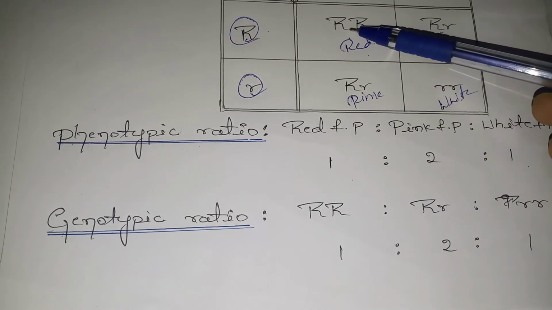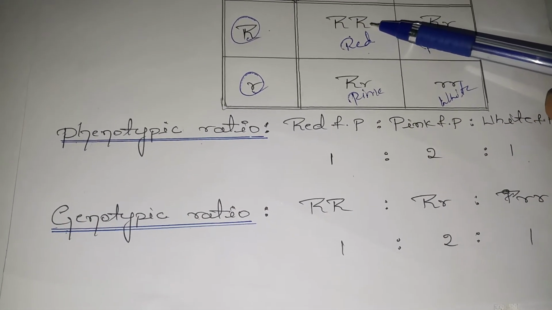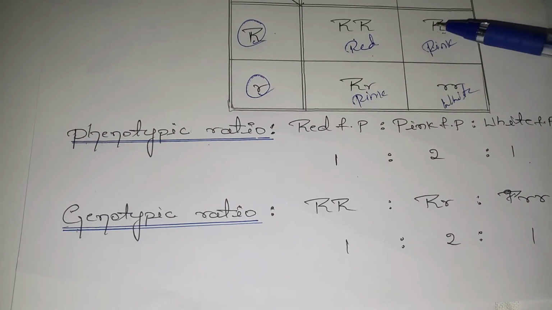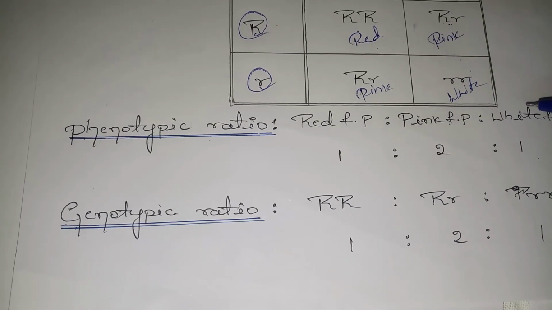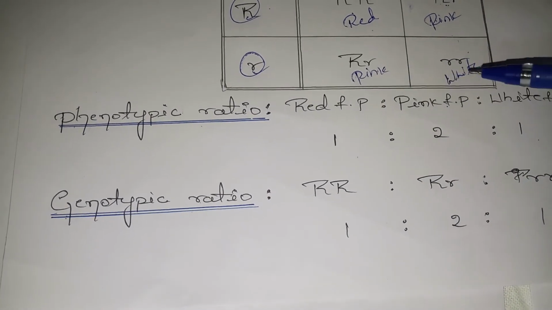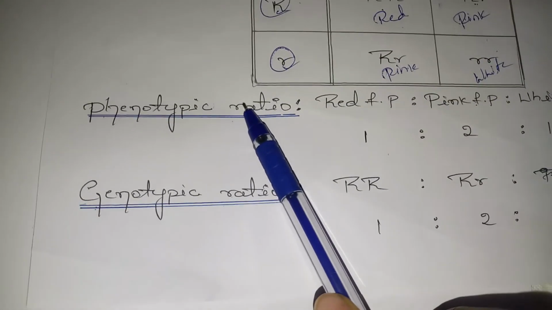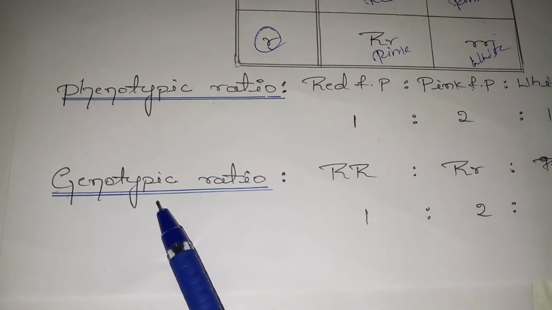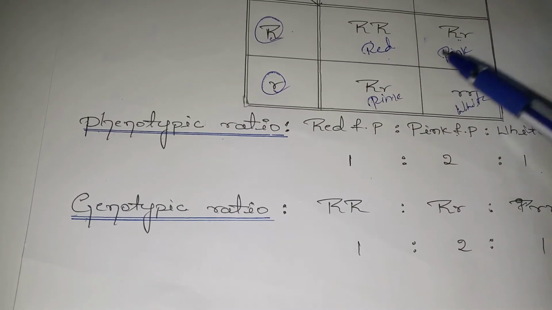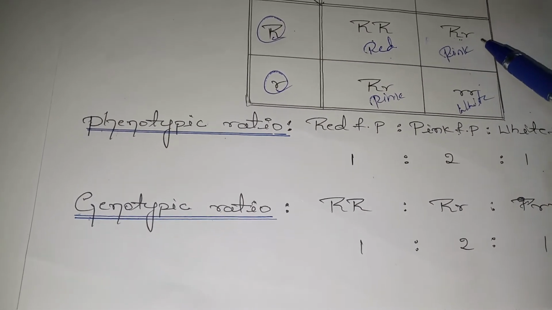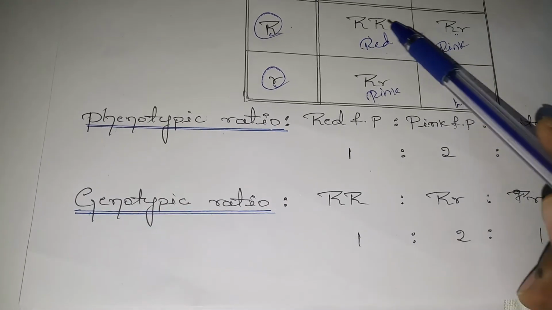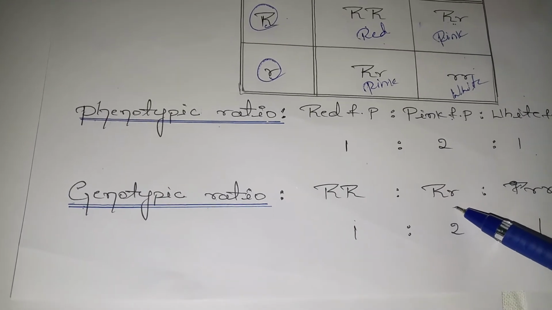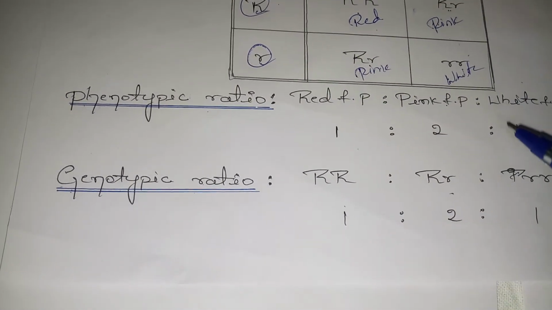As we are seeing here, capital R will be the red color flower plants, that is 1, and here comes the pink color plants, that is 2, and the other one is white color, so it is 1. So 1:2:1 is the phenotypic ratio of incomplete dominance. Next, coming to the genotypic ratio of incomplete dominance. Here come the different genotypes: capital R capital R, capital R small r, and small r small r. Here capital R capital R is only one, and capital R small r is the intermediate character, which is two plants. The other one is small r small r, which has the white color.